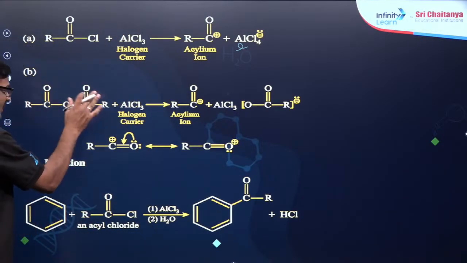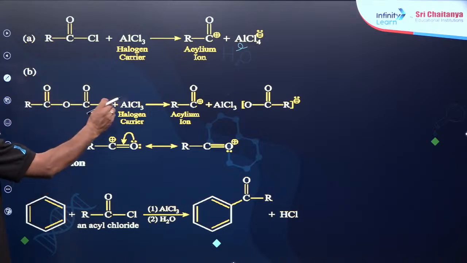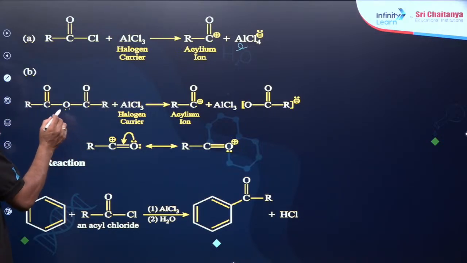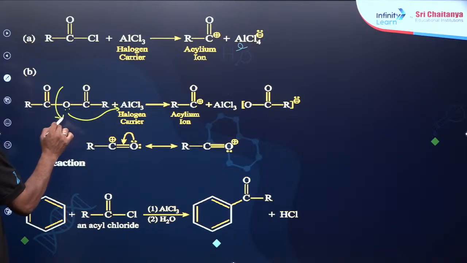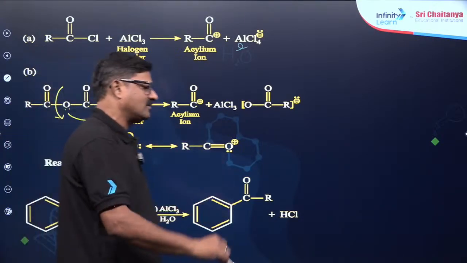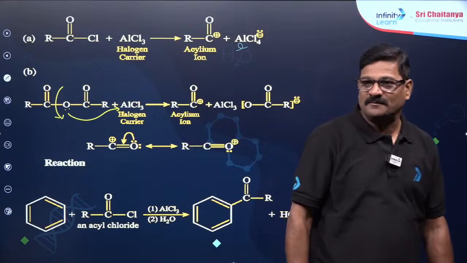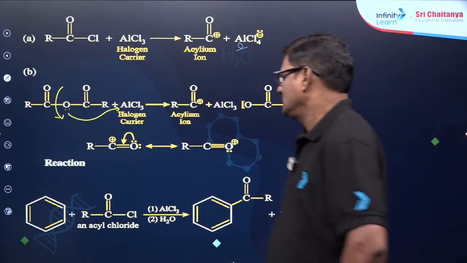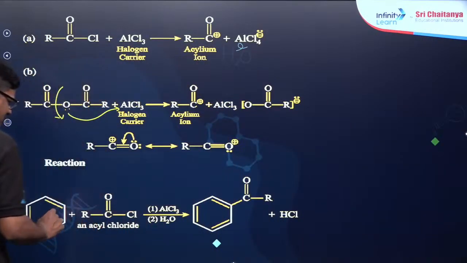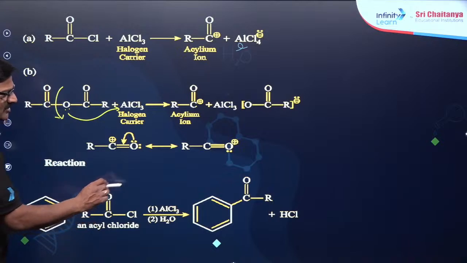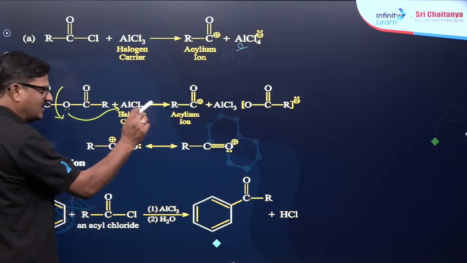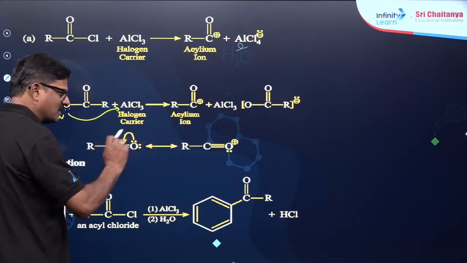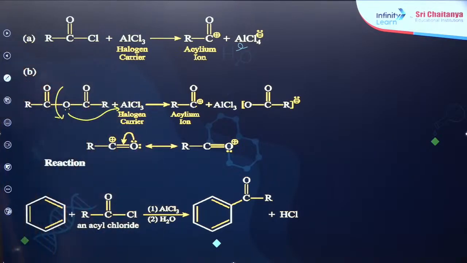And with acetic anhydride, any anhydride, when you take a halogen carrier, the bond is broken and you are going to get acylinium ion. Is that okay, beta? That's good. And when benzene is treated with acylinium ion, you are going to get acylated benzene. And this acylinium ion is resonance stabilized, and it is going to be the intermediate.